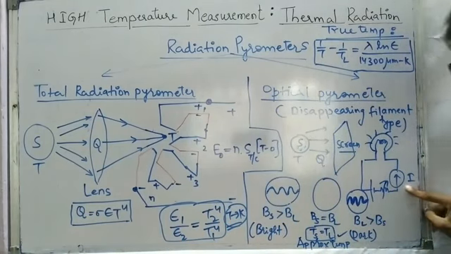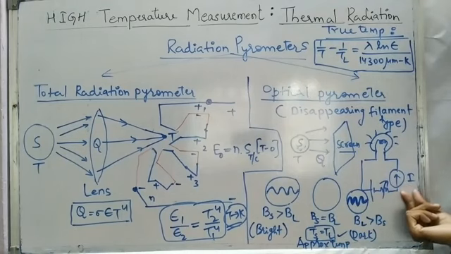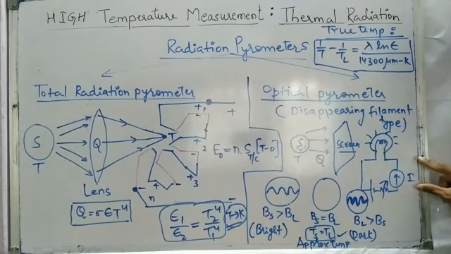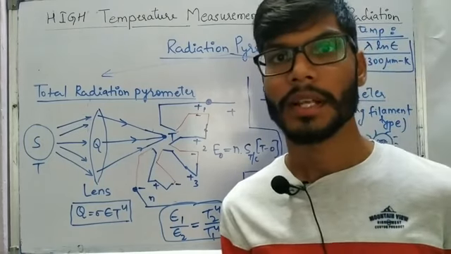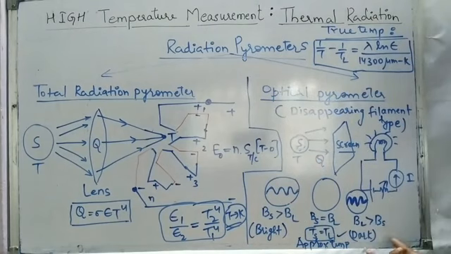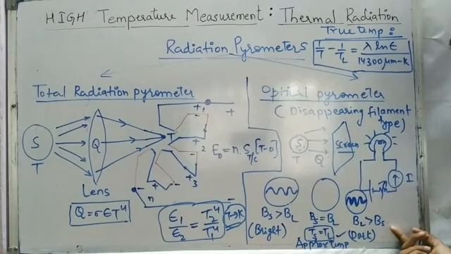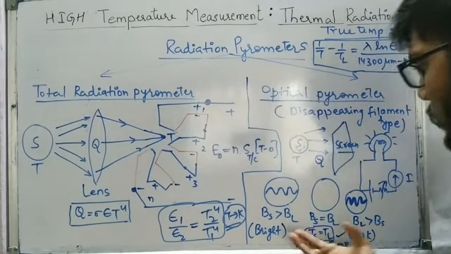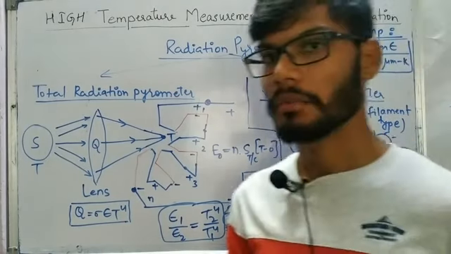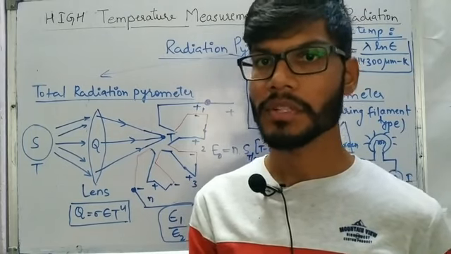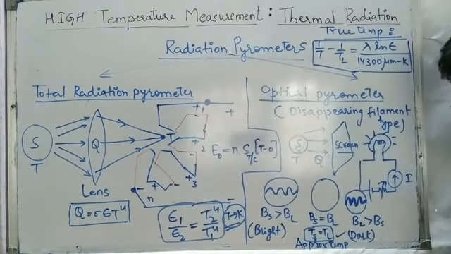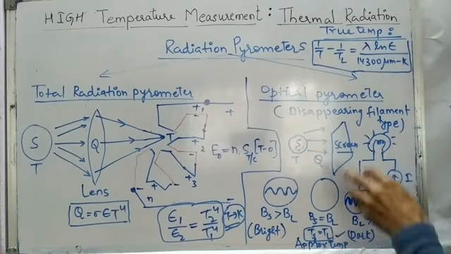So the voltmeter or the current meter is calibrated in terms of temperature. From here we can see at which particular temperature the filament disappears, and that temperature we take as the approximate value of temperature. In the other case, if the lamp has more brightness and the source has less brightness, we feel the filament as a little darker. So we do not need to worry about brighter or darker. We have to focus on whenever the filament disappears, and that particular temperature we take as the approximate temperature.